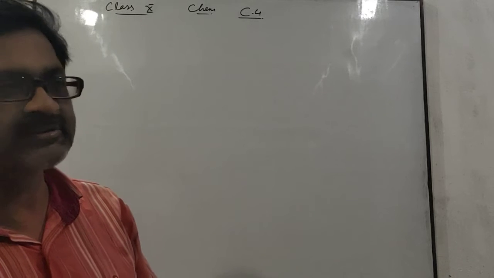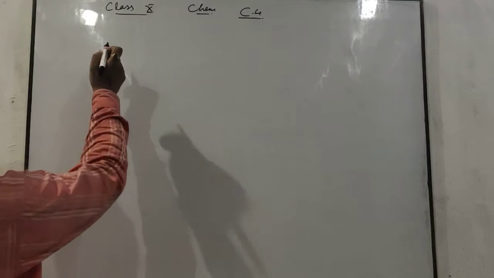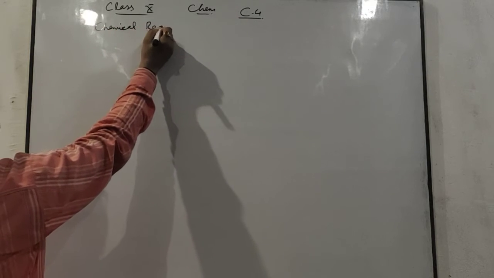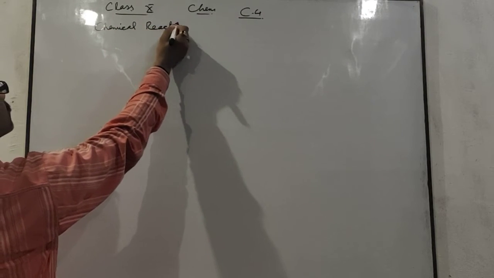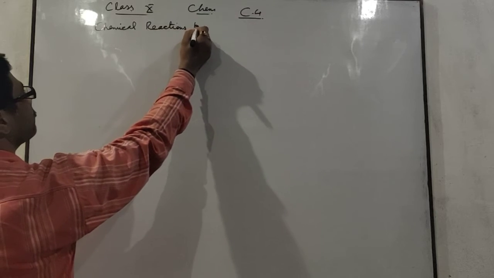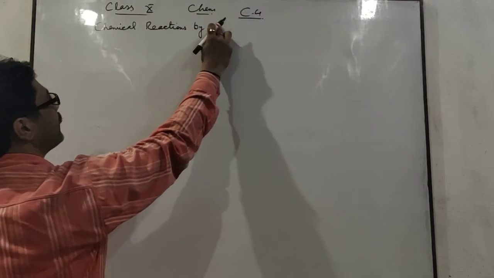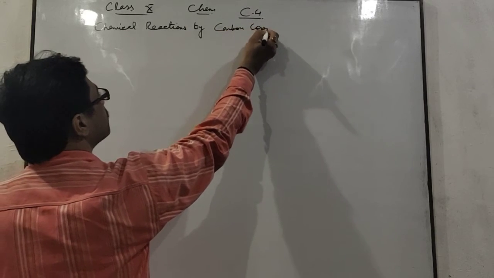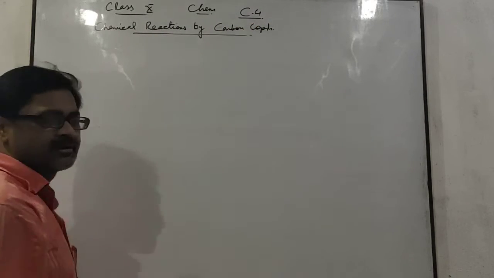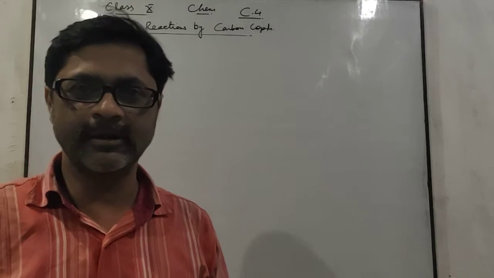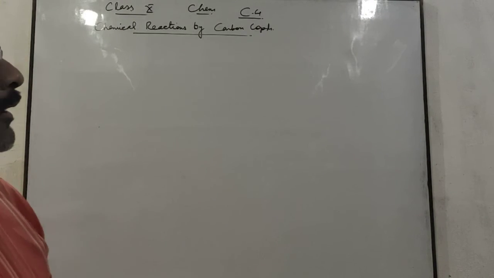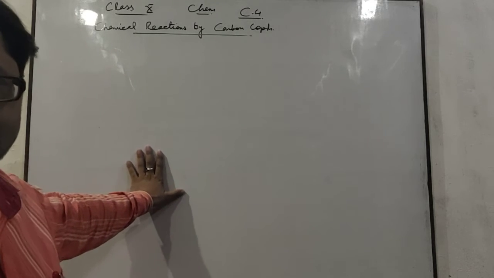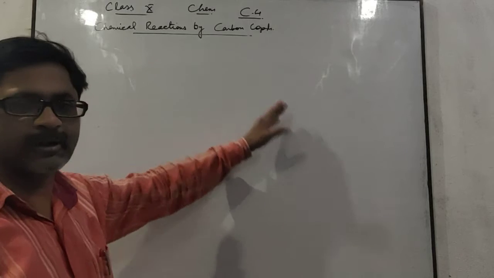Now I am going to discuss the chemical properties, or you can say chemical reactions, shown by organic compounds, or you can say carbon compounds. Which types of chemical reactions are shown by carbon compounds? I will discuss the various chemical reactions related to carbon compounds.